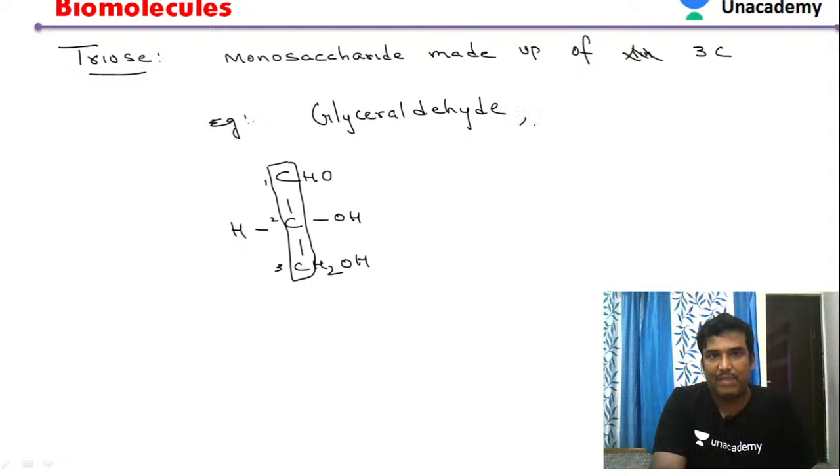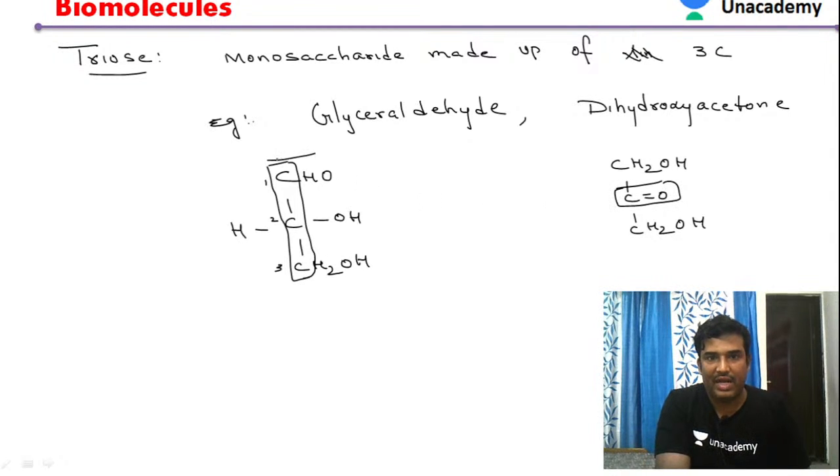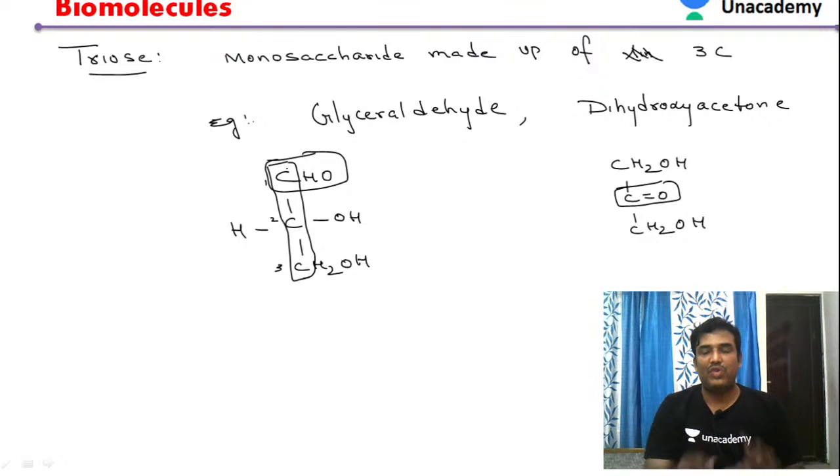Similarly, there is one more example of triose, that is dihydroxyacetone. If you see this dihydroxyacetone, it is also a 3 carbon compound. Now this is the dihydroxyacetone. It is having a ketone group. Here you can see this having a ketone group, and here this is having an aldehyde group actually. So anyhow, like this triose.